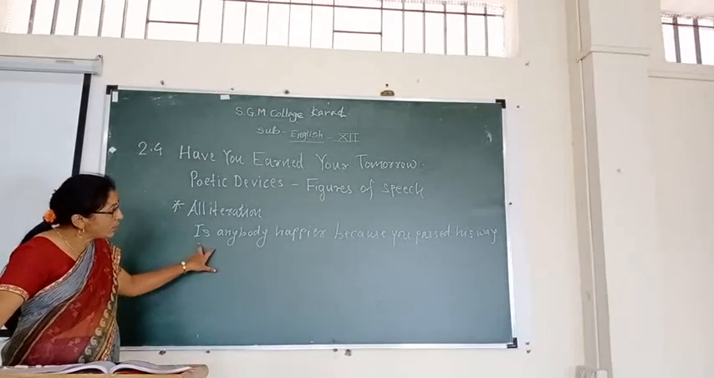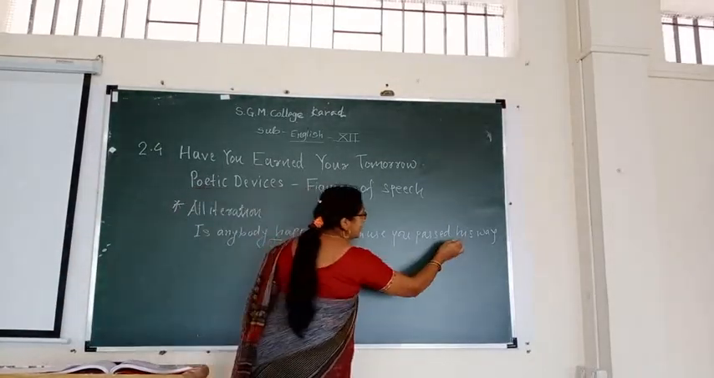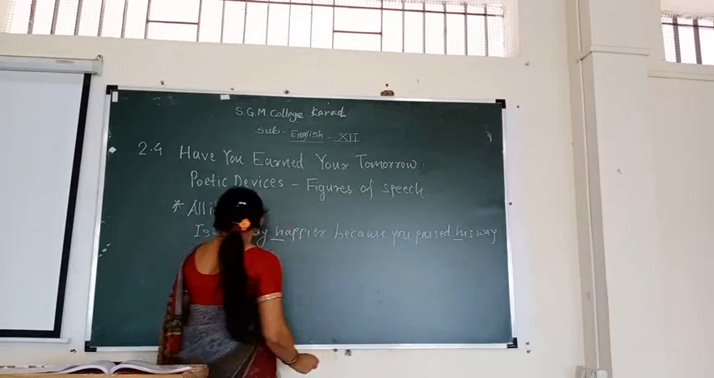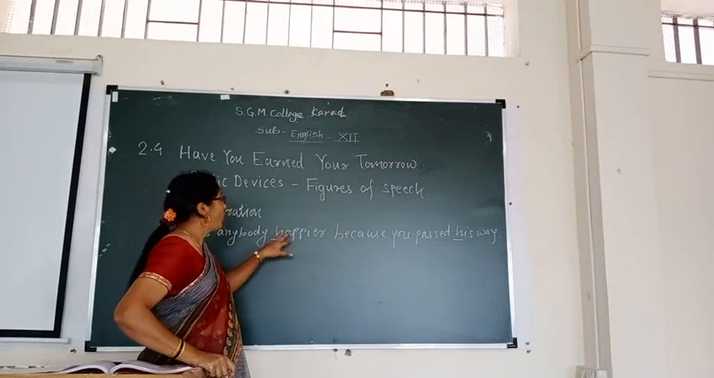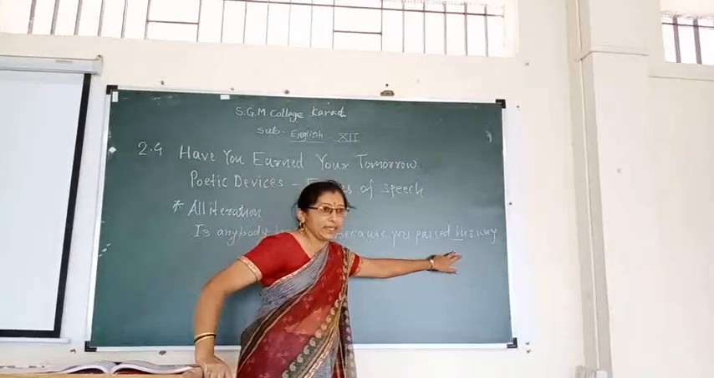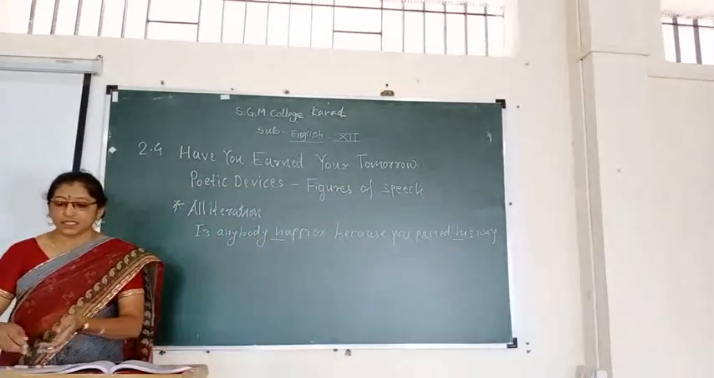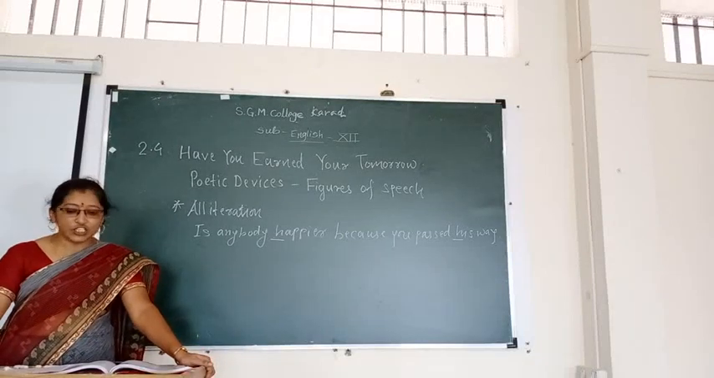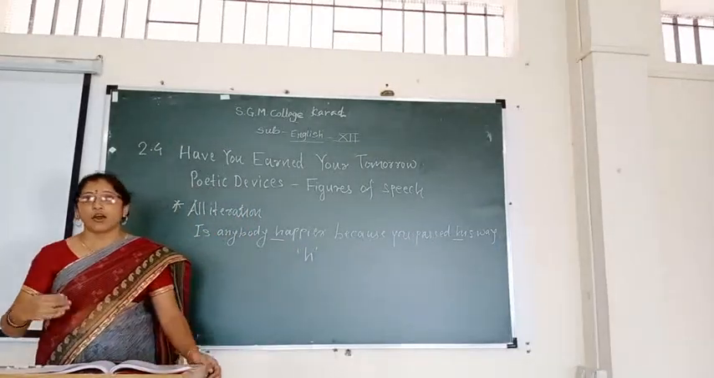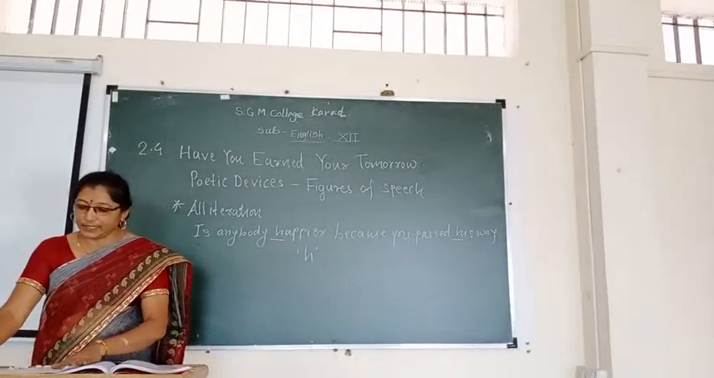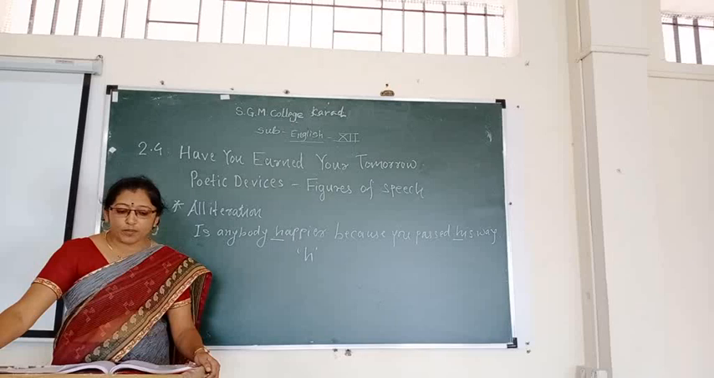Now see carefully this line. In this line, the letter H is repeated. Is anybody happier because you passed his way? The letter or sound H is repeated, and so it is alliteration. And the explanation: the sound or letter H has been repeated pleasingly. Throughout this poem, there are so many examples of alliteration.